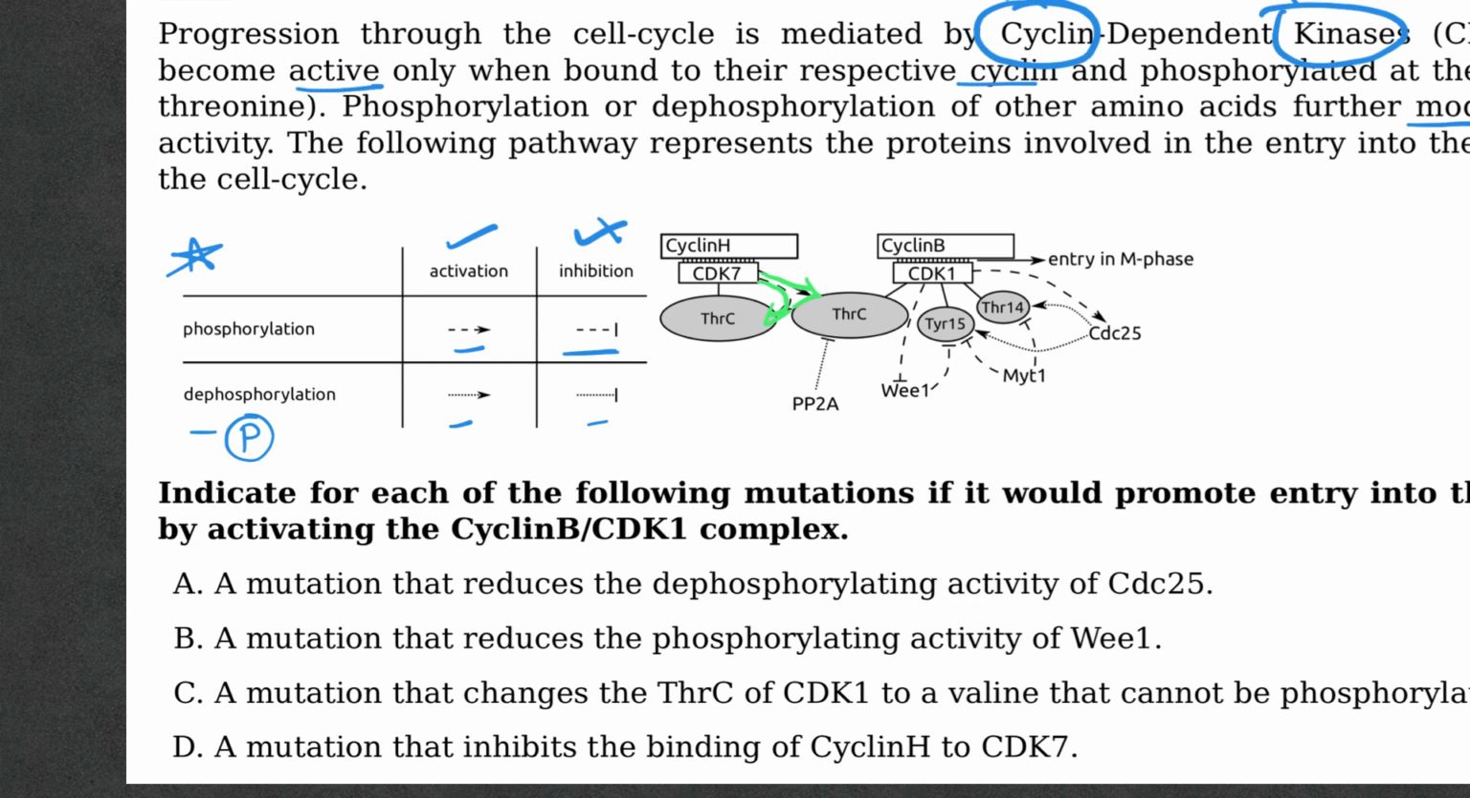Now, something called PP2A, when it does something to threonine C, we have to understand first what this is. So this is inhibiting. Let's draw a red line. And this is dephosphorylating it, and this dephosphorylation inhibits it. Okay, cool.